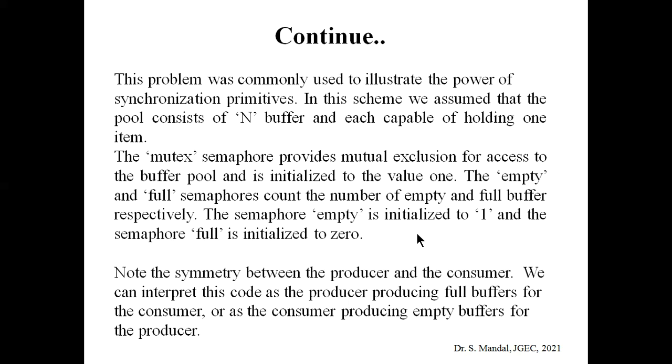For coding purposes, we need to use semaphores, obviously, because there is a critical section in the process in case of process synchronization. Here, three types of semaphores can be used: one is mutex, another is full, and the third is empty. Now, what is the function of mutex? Mutex is a semaphore that provides mutual exclusion for access to the buffer pool, and it is initialized with 1.